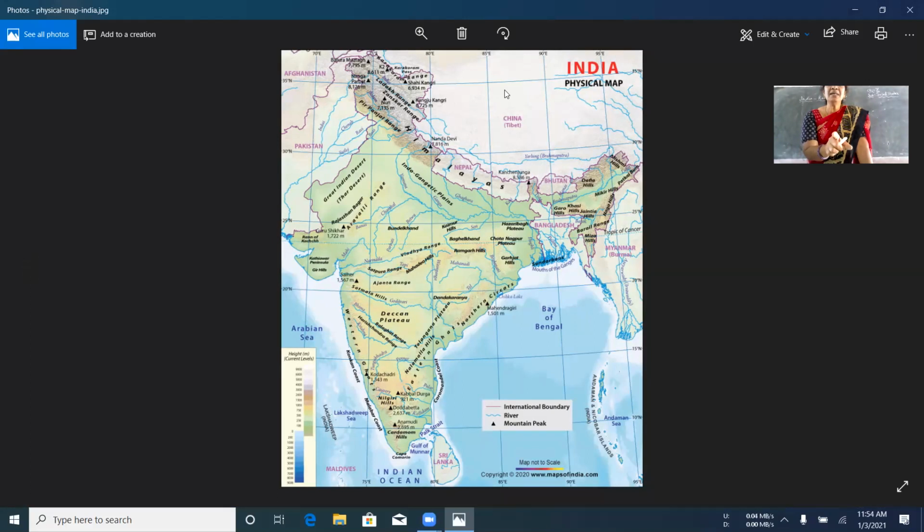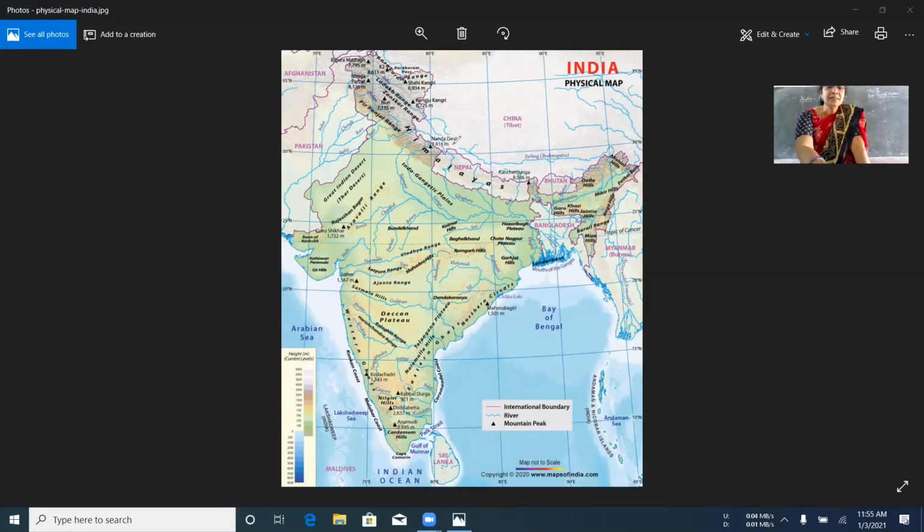And you all know very well that the horizontal lines are called latitudes and the vertical lines are called longitudes. If you see the location of our country, it is located in the northern hemisphere of the globe between 8 degrees and 38 degrees northern latitudes.